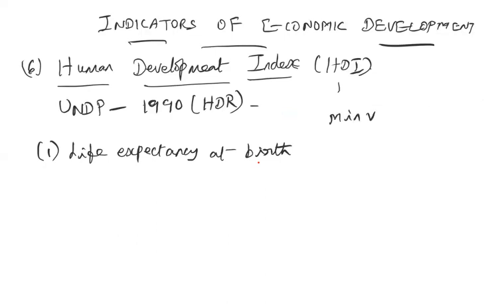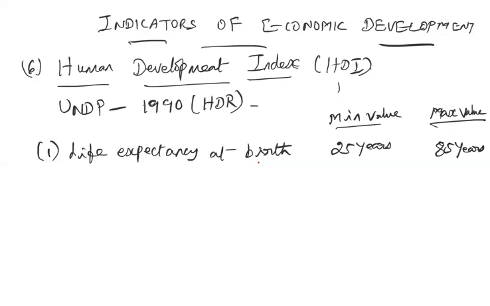For every index, the minimum and maximum values are provided by the United Nations. As far as life expectancy is concerned, the minimum value is 25 years and the maximum value is 85 years.